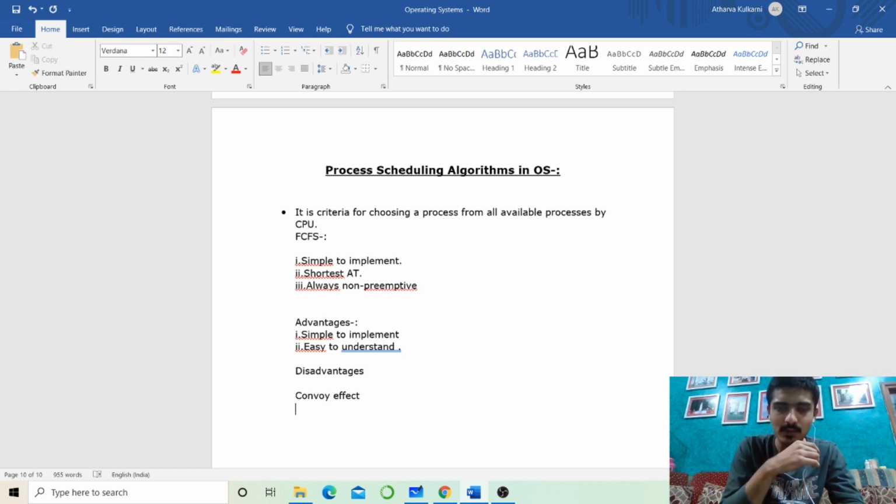But P1 and P2 have to wait for P0 to complete its execution for 50 milliseconds. This leads to starvation of the two processes. This starvation can be avoided by later algorithms which I'll teach you in the next videos, which is shortest job first.